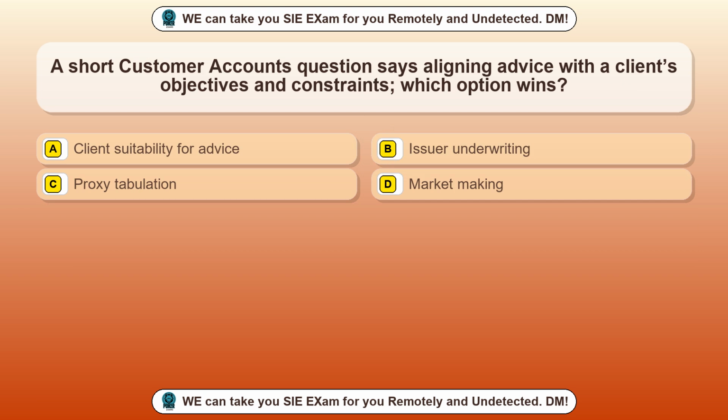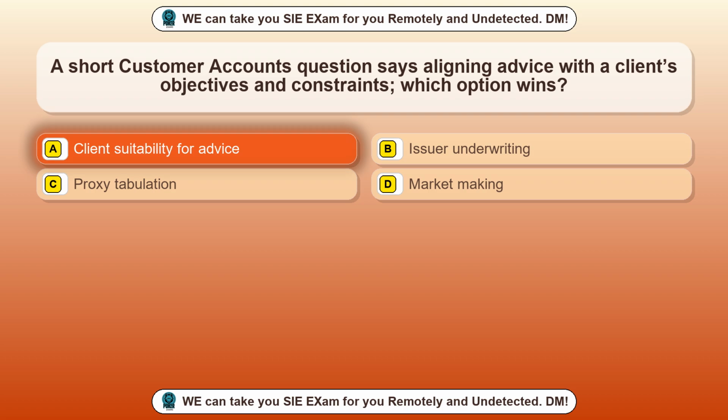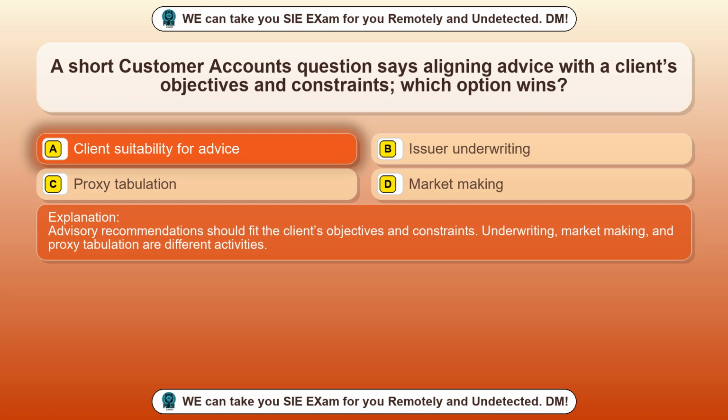Question 66. A short customer accounts question says aligning advice with a client's objectives and constraints, which option wins? Option A, client suitability for advice. Option B, issuer underwriting. Option C, proxy tabulation. Option D, market making. The correct answer is option A, client suitability for advice. Advisory recommendations should fit the client's objectives and constraints. Underwriting, market making, and proxy tabulation are different activities.